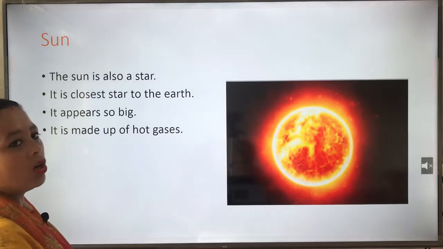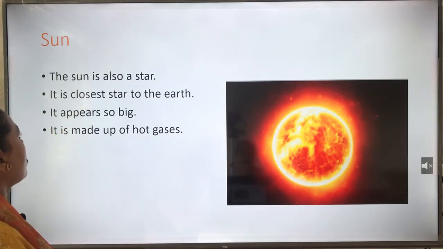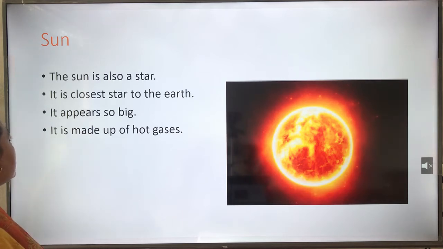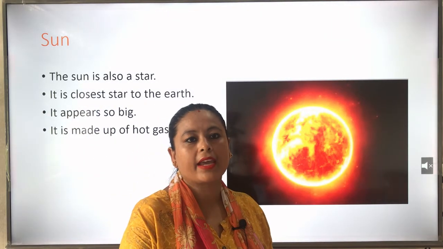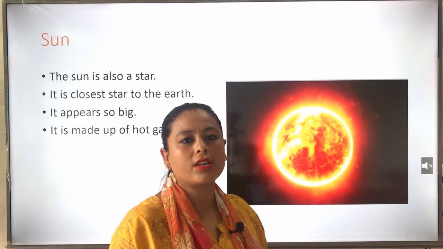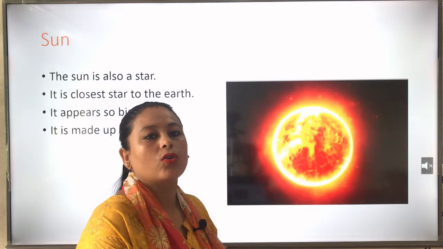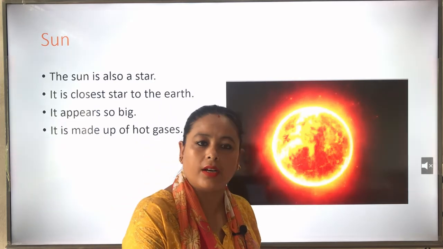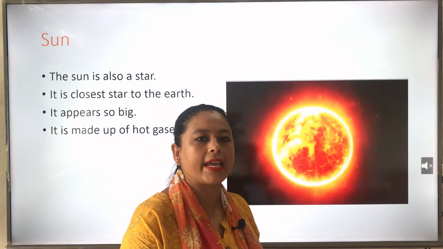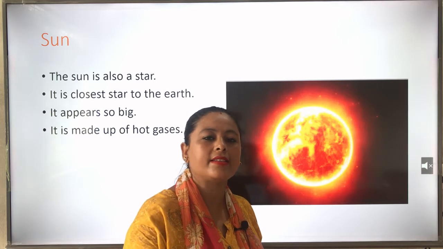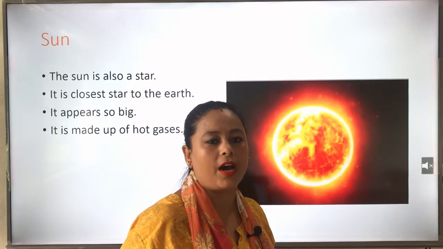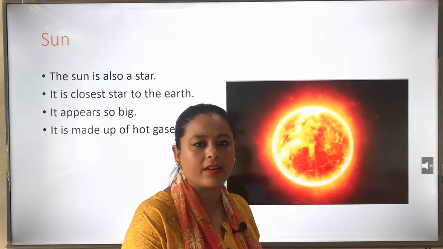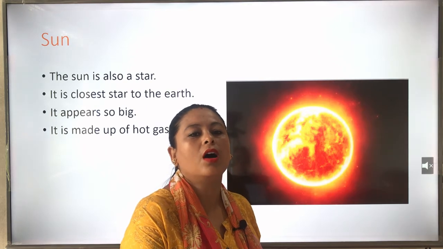The sun is also a star. It is the closest star to the earth. It appears so big. It is made up of hot gases. So you can see the picture, this is the sun. It is the closest star to the earth, and that is why we get heat and light from the sun. It appears so big as compared to other stars.